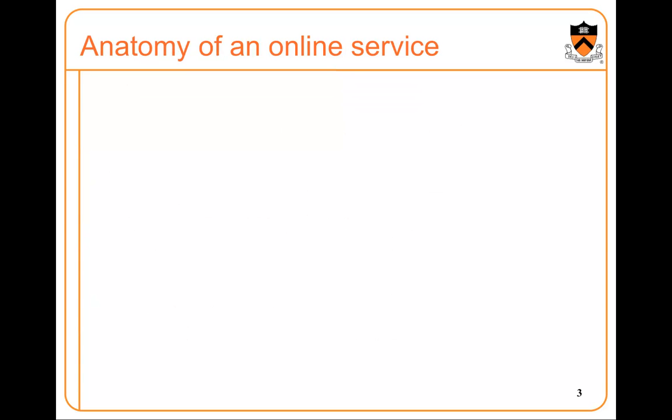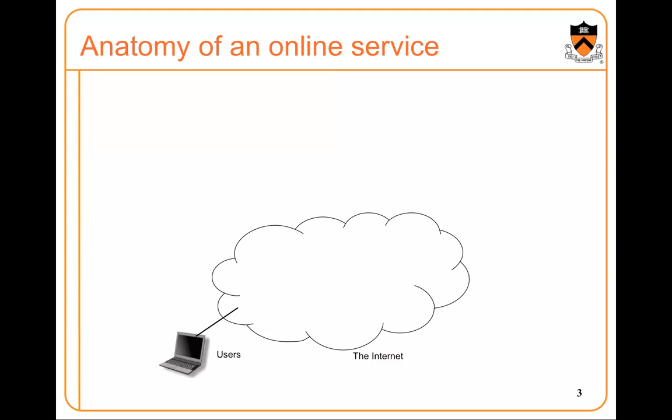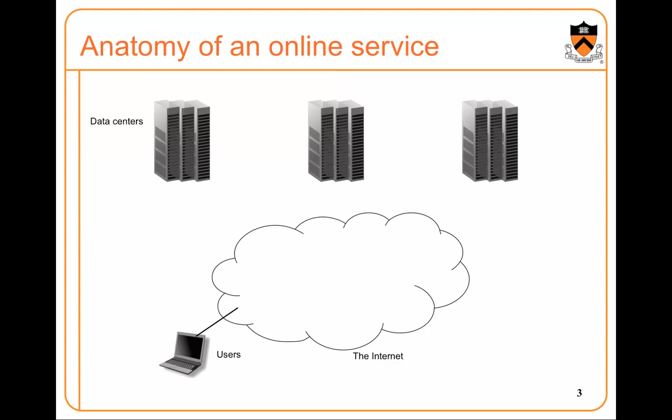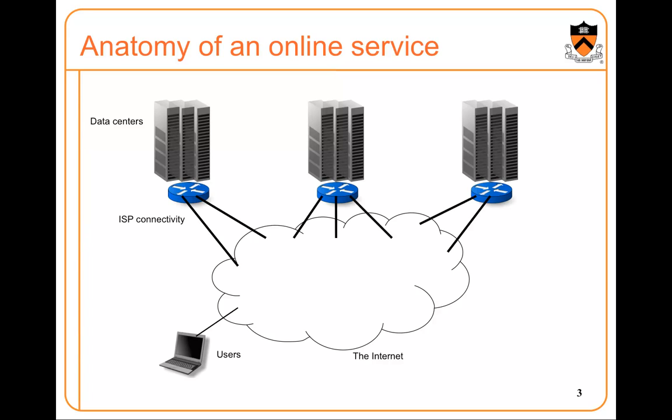So let's talk a little bit about a simplified picture of an online service, which is fairly representative of a large number of services. I'll represent the internet here as a cloud to which users connect through their local ISP. And the online service itself runs out of multiple geographically distributed data centers, each of which is connected typically to the internet through multiple ISPs.